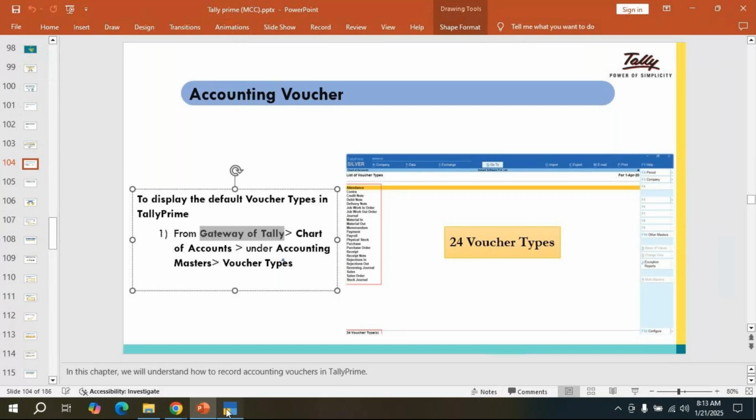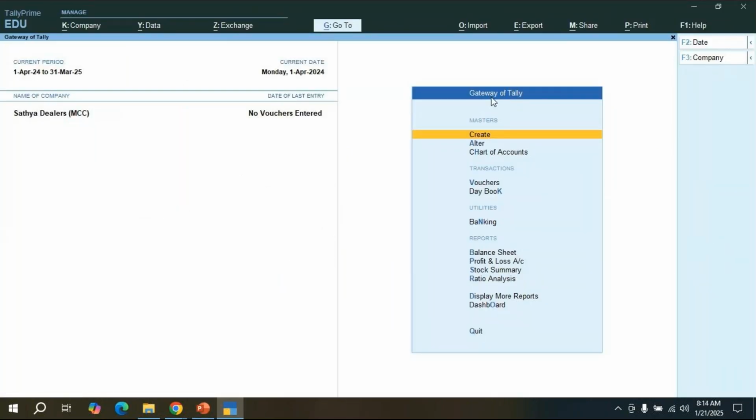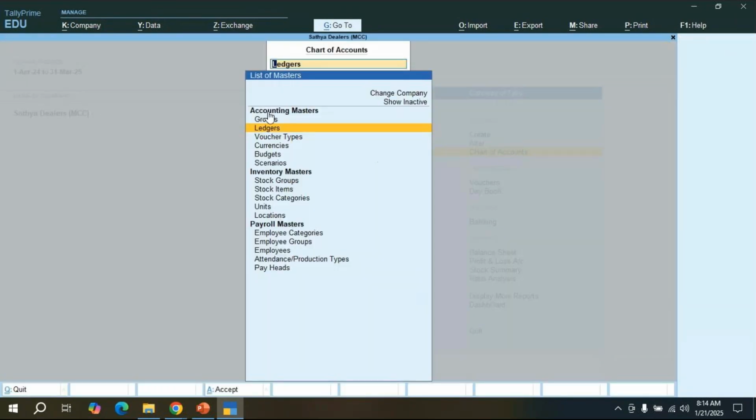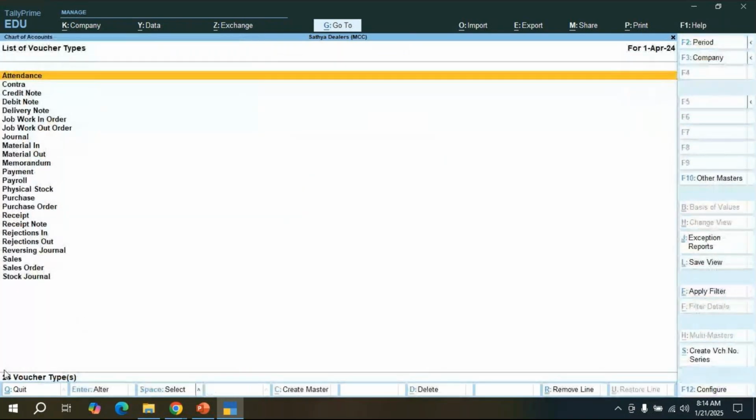So go to Gateway of Tally, Chart of Accounts, under Accounting Masters, select the voucher type here. Click on that voucher type. See, now it is going to display the 24 voucher types. I already have 24 vouchers. If you want one more voucher also, we can create it based on the company requirement.